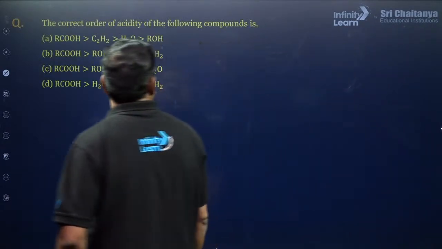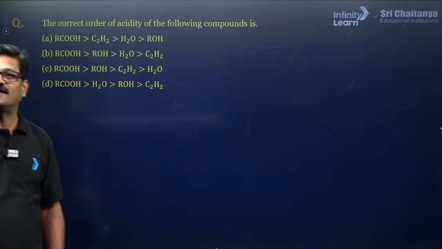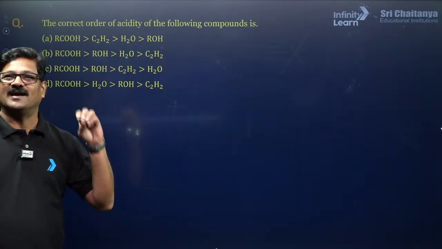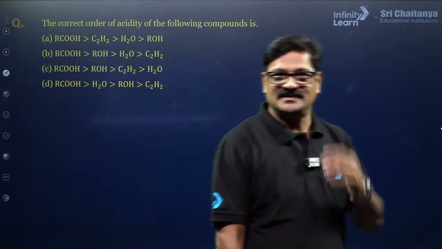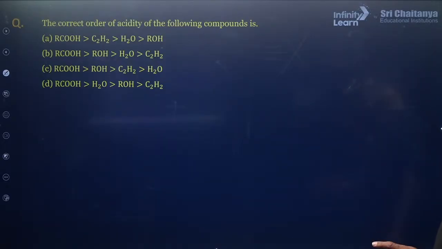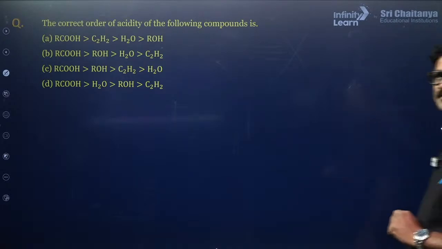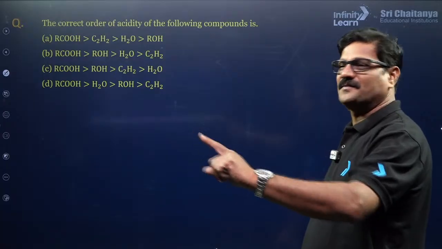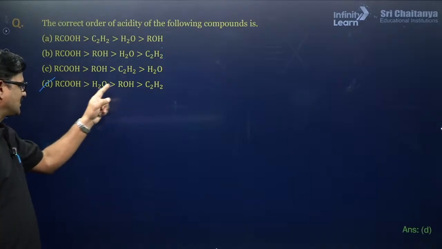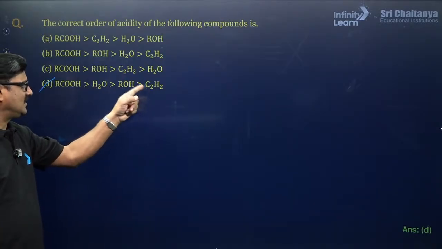The correct order of acidity of the following compounds. General organic chemistry topics are done. Now the question is for you. I want to know the answers from the students. COOH, C2H2, H2O, ROH. What is this order? I have given you the generous order. Remember? So that is going to be D. Carboxylic acid is greater than water, is greater than alcohol, is greater than acetylene.